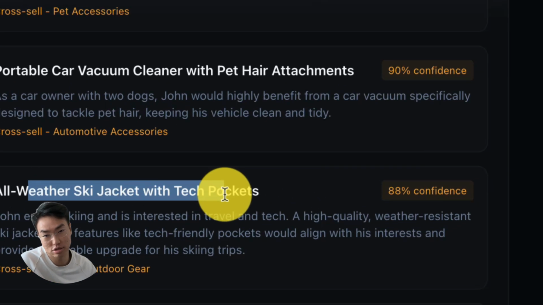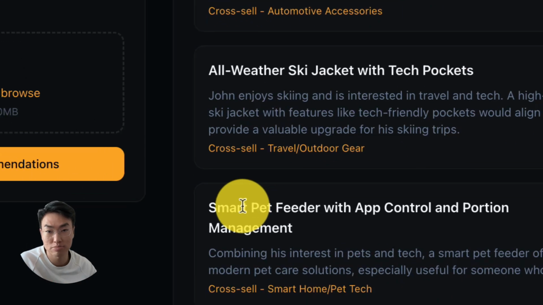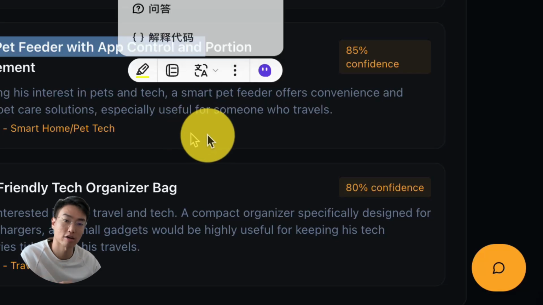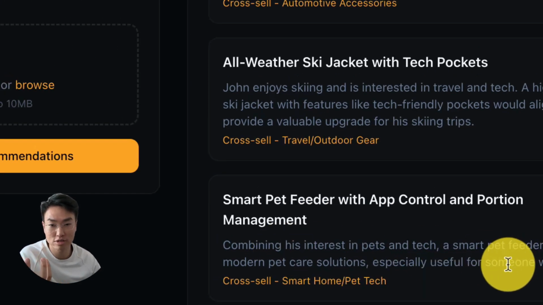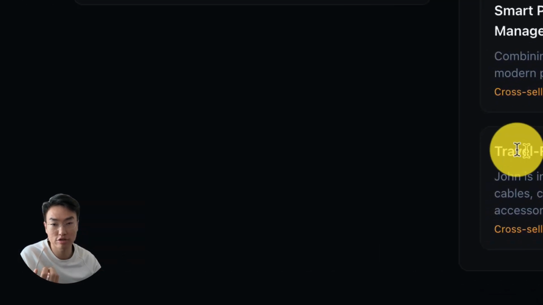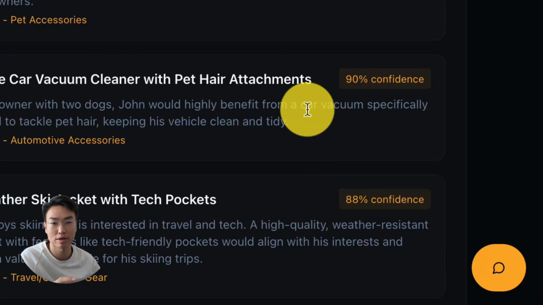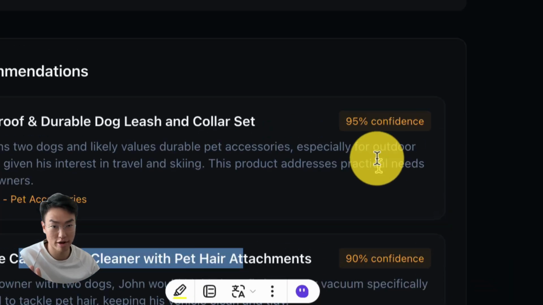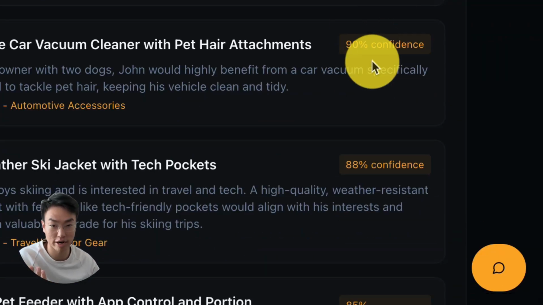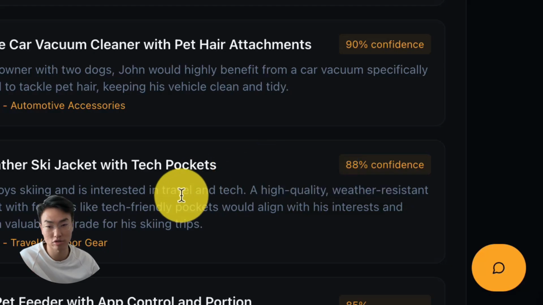Winter jacket with tech pockets. I don't think that's that good, but it's a good start. That's why you can see the confidence interval dropped. Smart pet feeder with app control and portion management. A lot of this exists already, so I'm gonna leave it. But maybe you can add more features into it. And then a travel-friendly tech bag organizer. I wouldn't suggest that right now, but out of the 5, I'm already interested in this and this. So it has a really good hit rate. So I think this is also right? Based on the confidence, anything above a 90 would be very good. Anything at 85 or above is also not bad.